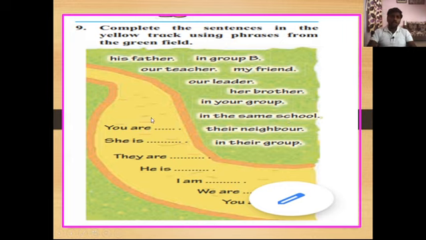So now here we have to choose the appropriate phrase and complete these incomplete sentences. So which phrase is suitable for each incomplete sentence here? Okay, we have to put that phrase here and complete these sentences. So let's see some examples which will help you to complete this question's answer.